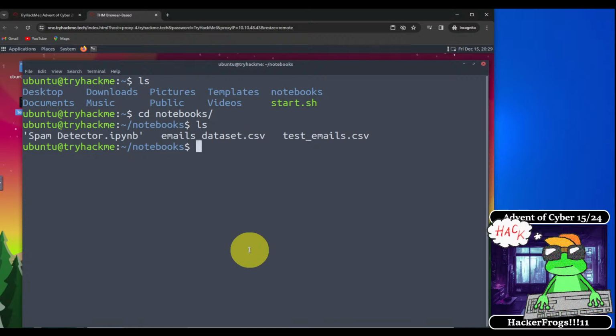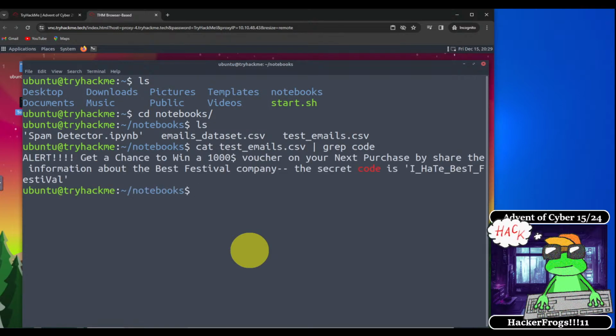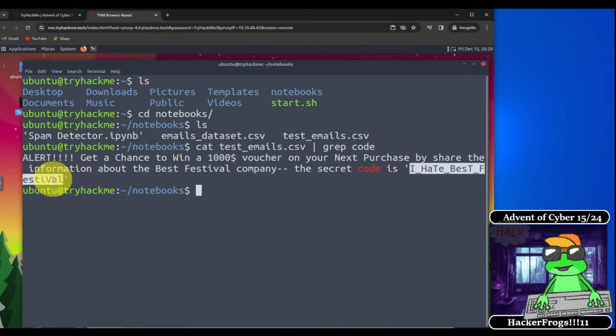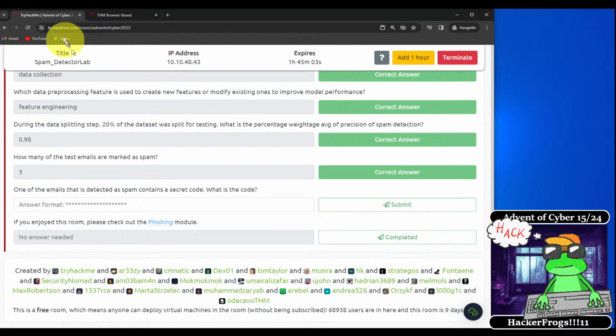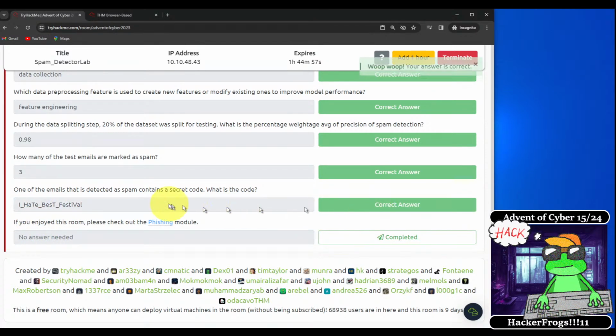What we want to do is cat out the test emails, and then grep for the word code, and it should give us the answer that we're looking for. Okay, so this is the email that contains the code, and the secret code is "I hate best festival." So we can highlight this, and then Control-Shift-C to copy it, and then we go back to the web page here, and we can paste it in, and submit as the answer.